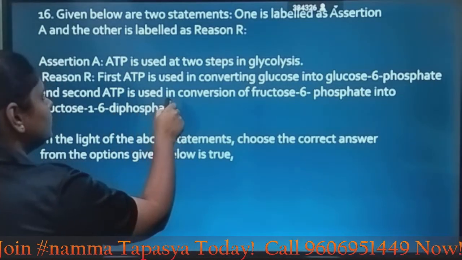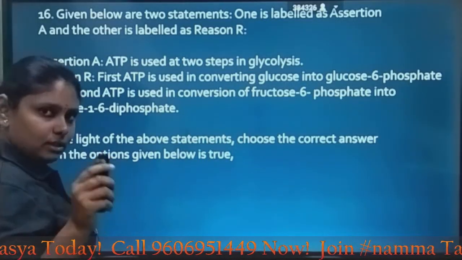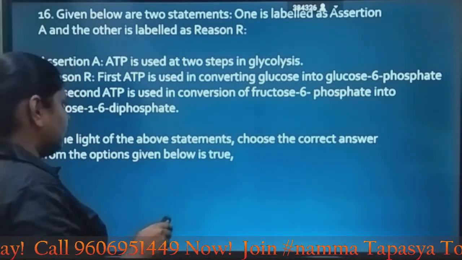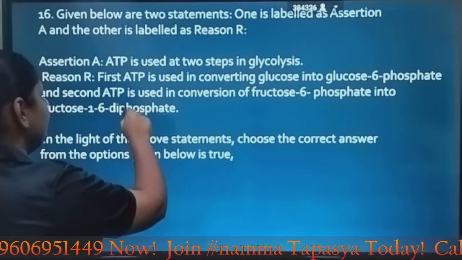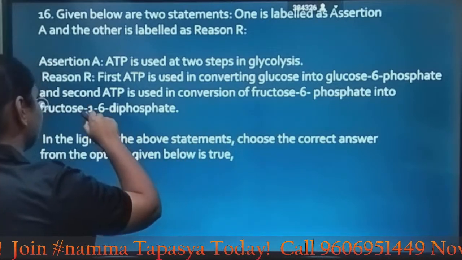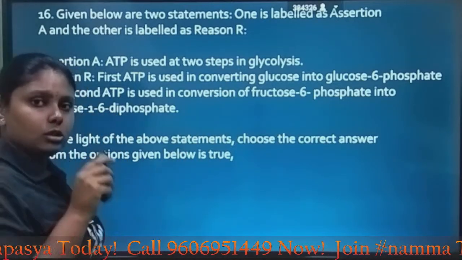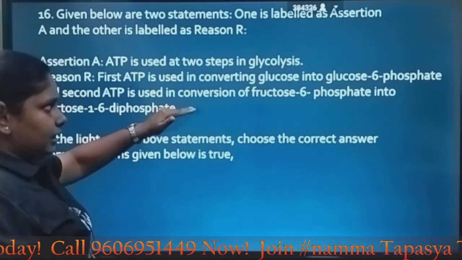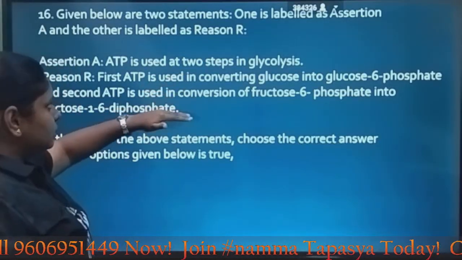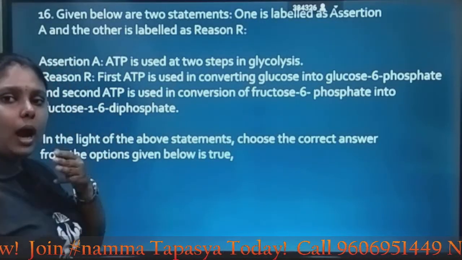The first step is used in converting glucose into glucose 6-phosphate, which is the very first step of glycolysis. The second ATP is used in conversion of fructose 6-phosphate into fructose 1,6-diphosphate, which is also correct. The first and second consecutive ATPs are used in these two processes, so both 1 and 2 are correct.